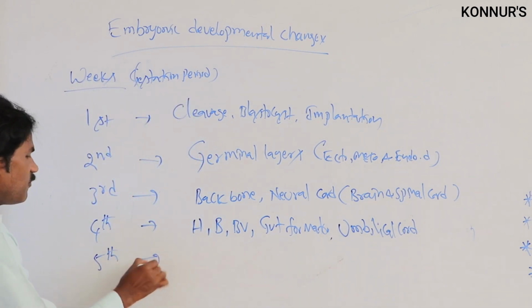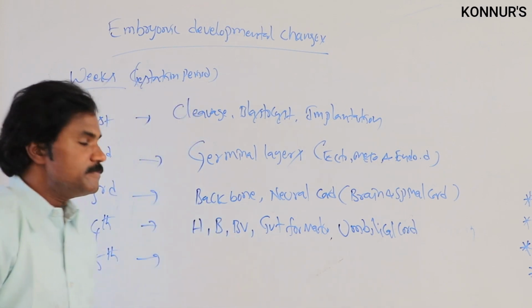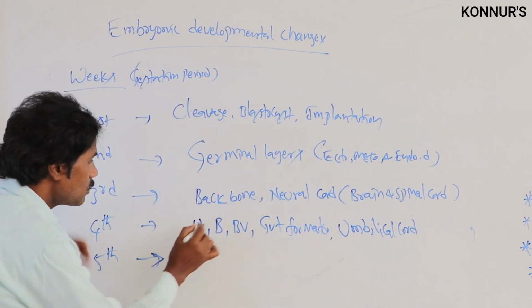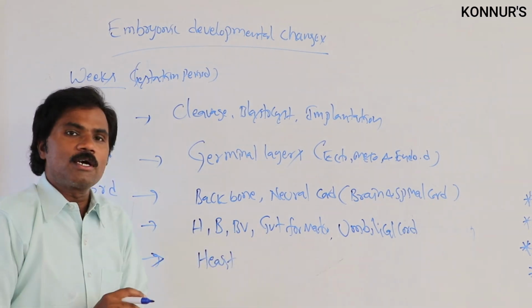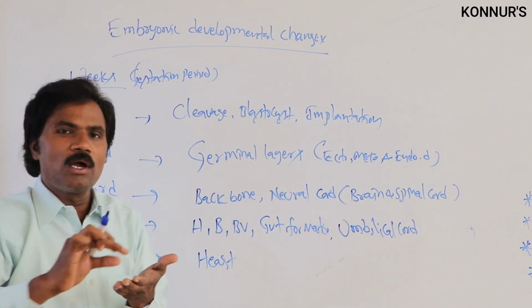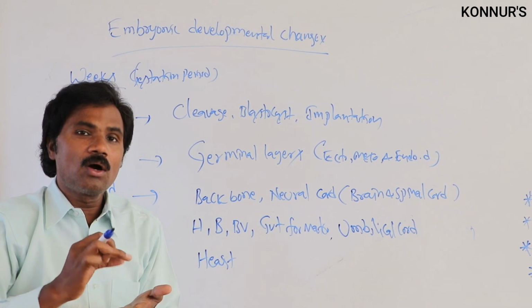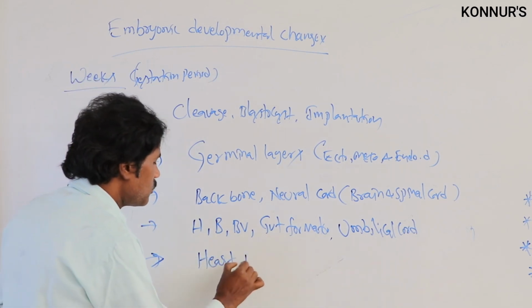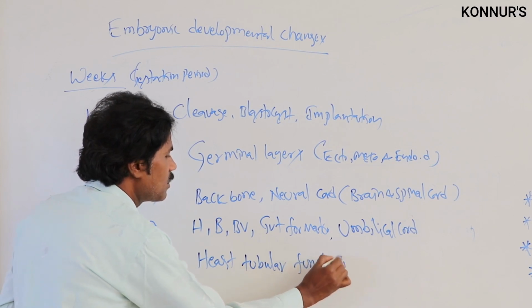Then in the fifth week of the pregnancy, the elongated tubular heart is formed, which shows its heartbeat.